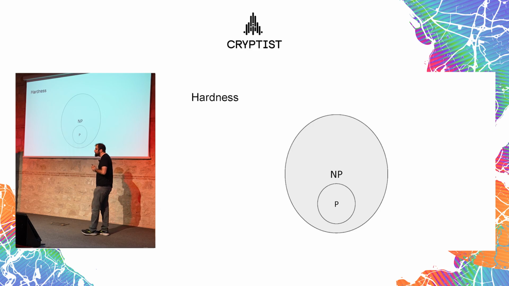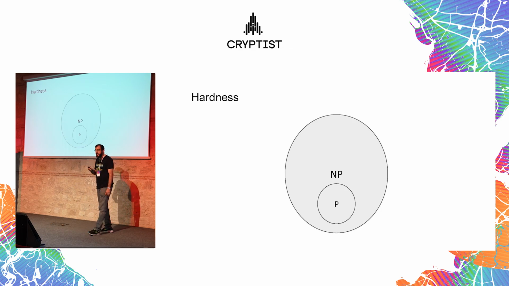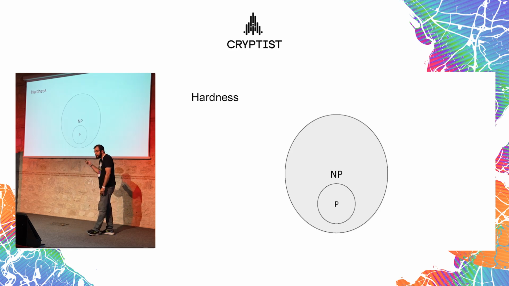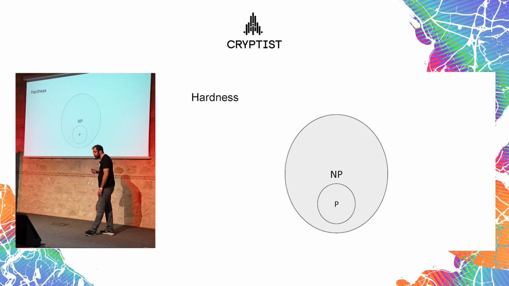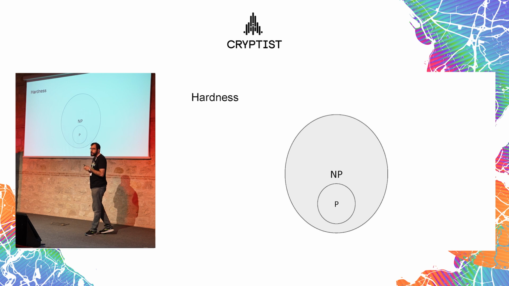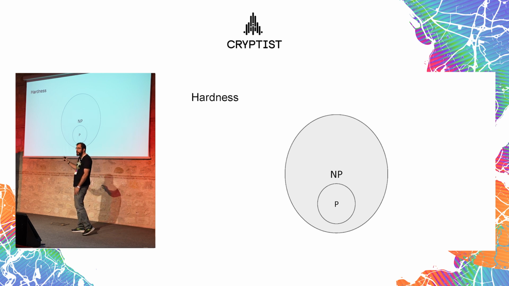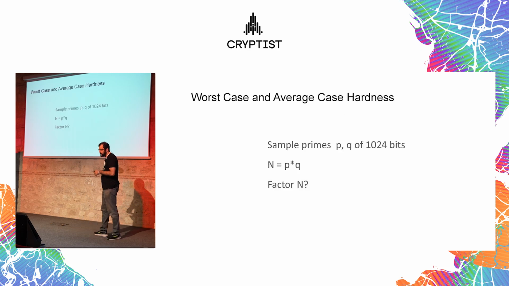And NP is for verification. So given a solution, we can efficiently verify it. And this description doesn't have to be true, because it is proven that P is contained in NP, but the converse is not proven yet, and these could actually be the same sets. This is the biggest problem in computer science, basically. So this is just the description as we know of these two sets. They might differ one day.